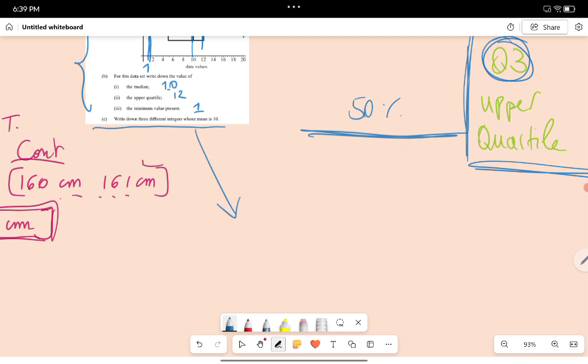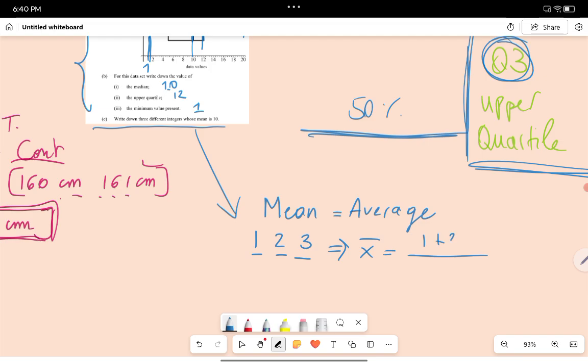Okay, so what is the mean again? Mean is like the average, right? So if we have, for example, 1, 2, and 3, the mean of these values, which we denote like this often, will be the sum of the 3 elements, 1 plus 2 plus 3, divided by the number of elements.